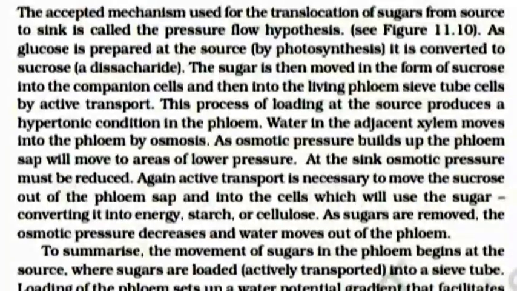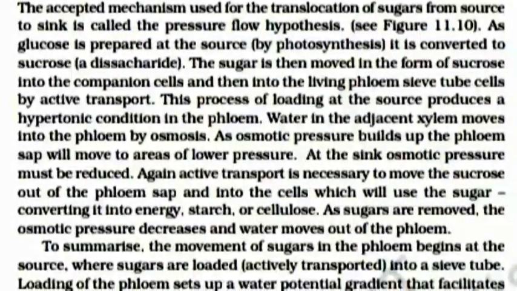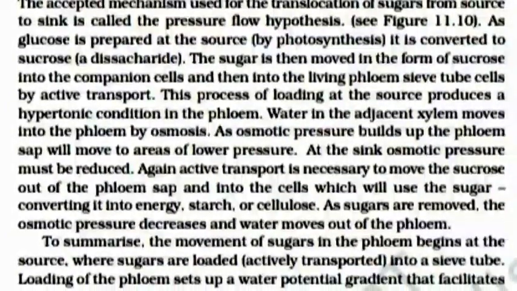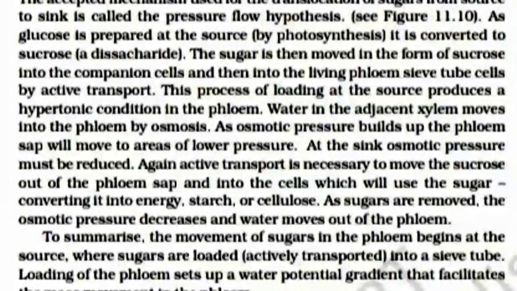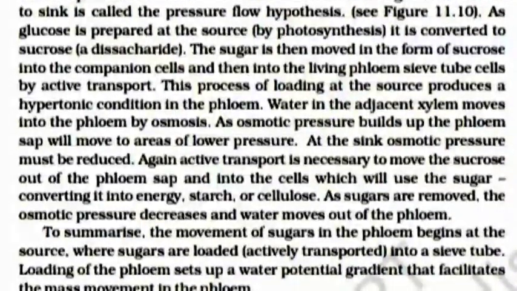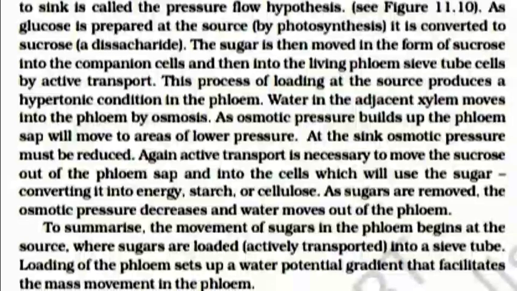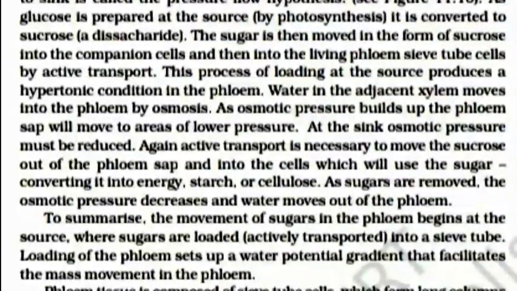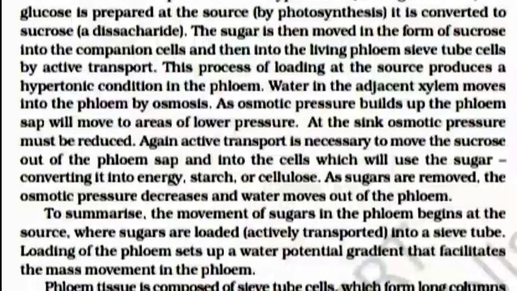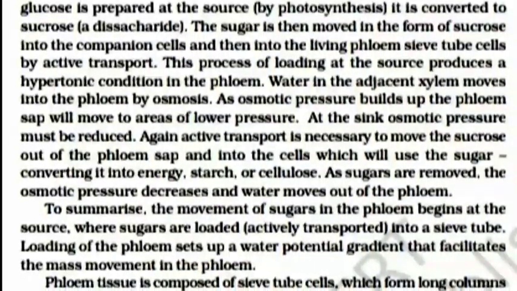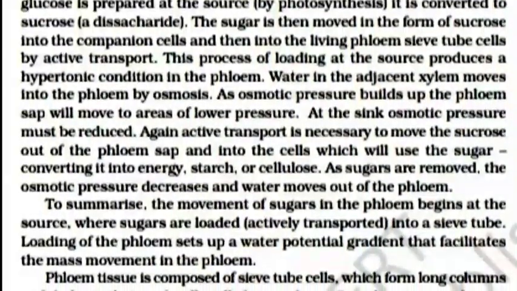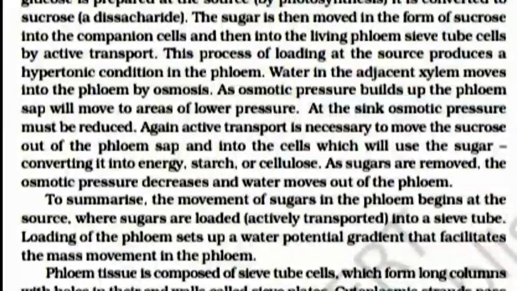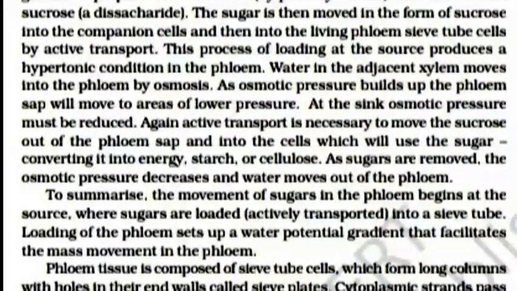At the sink, osmotic pressure must be reduced. Again, active transport is necessary to move the sucrose out of the phloem sap and into the cell which will use the sugar, converting it into energy, starch or glucose, cellulose. As sugars are removed, the osmotic pressure decreases and water moves out of the phloem.